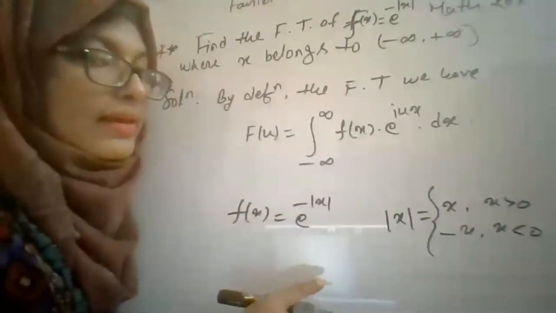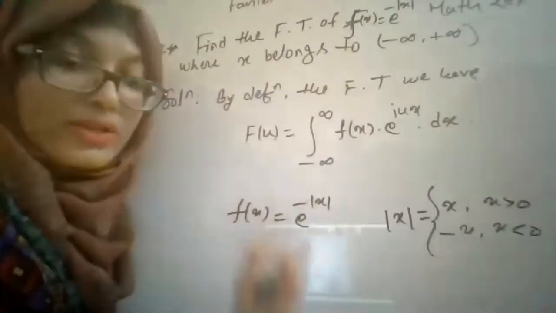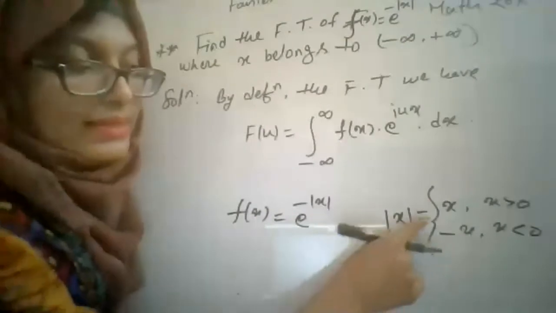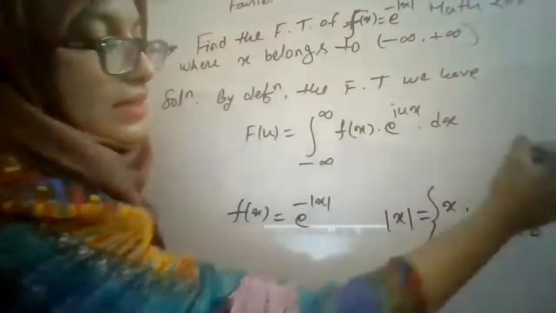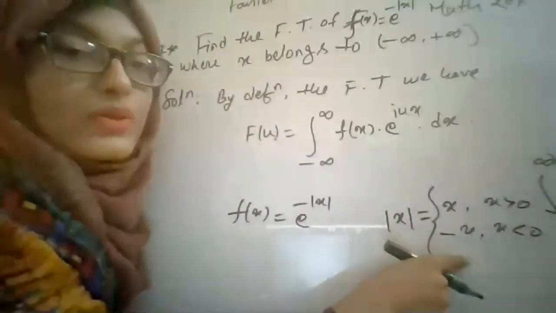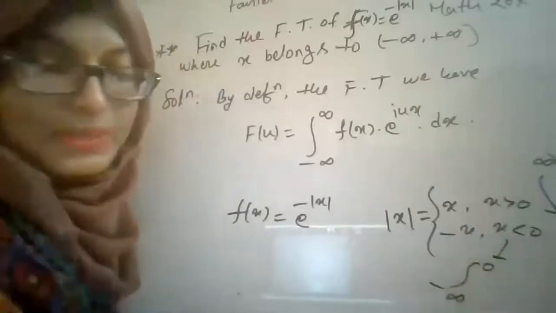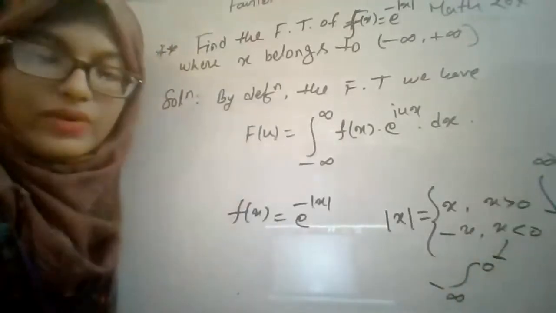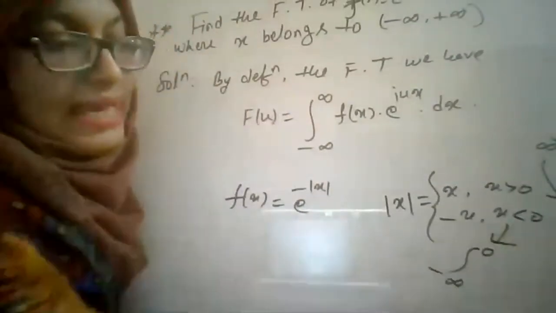What is this? Your function f of x is equal to e to the power minus modulus of x, and modulus of x is equal to positive x when your range is from 0 to infinity. That means x is greater than 0. And your modulus of x is equal to negative x when your range is from minus infinity to 0. That means x less than 0.